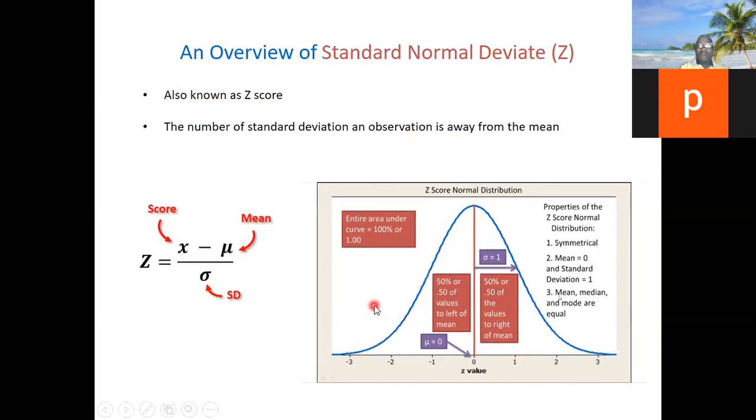The implication is that all these negative values on the left side of zero will become positive, because anything negative times negative will become positive. So chi-square does not have negative values, unlike standard normal distribution that has negative values. When you square the standard normal distribution, all the negative values become positive. So that is one implication.